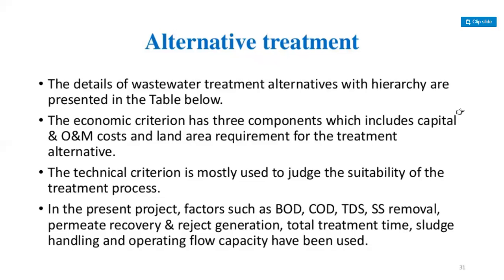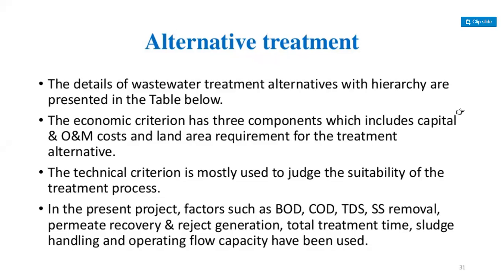So alternative treatment. The details of wastewater treatment alternatives with hierarchy are presented in the table below. The economic criterion has three components, which includes capital, O&M cost and land area requirement for the treatment alternative.